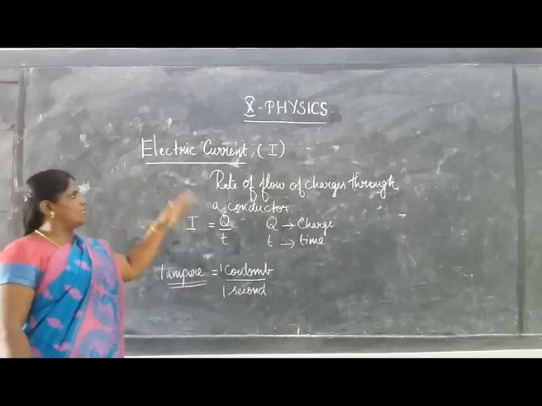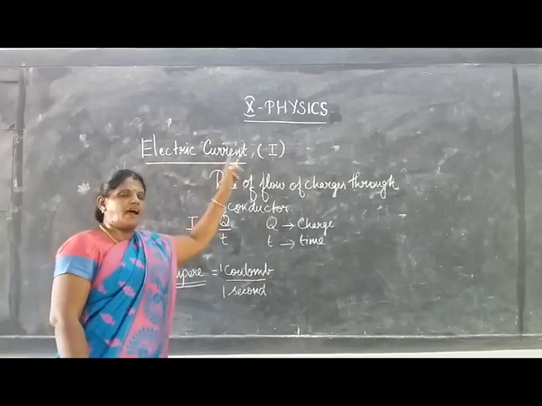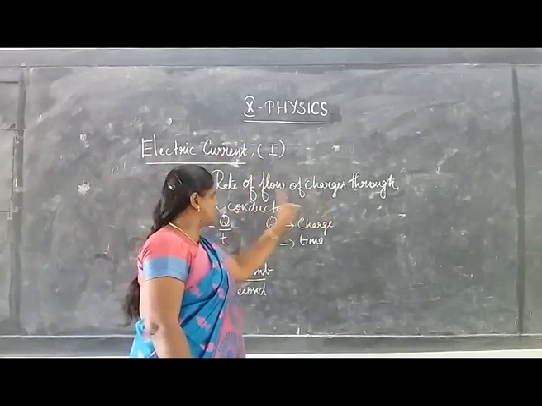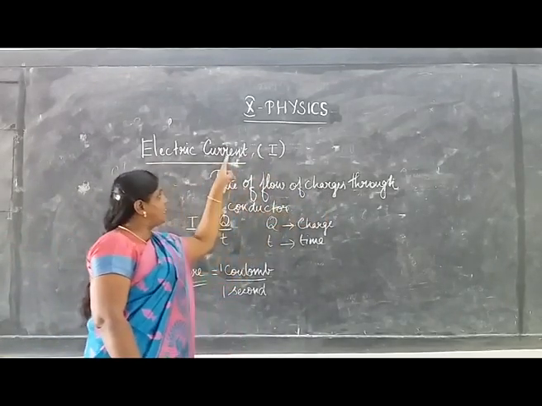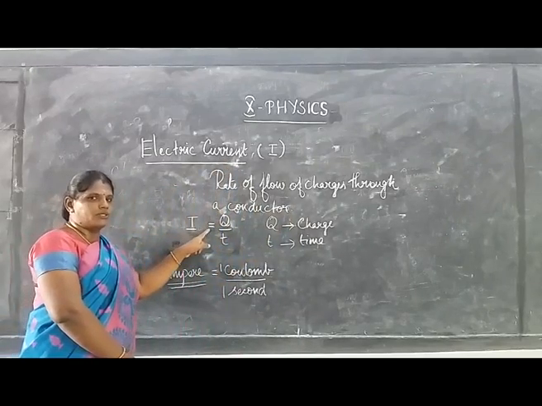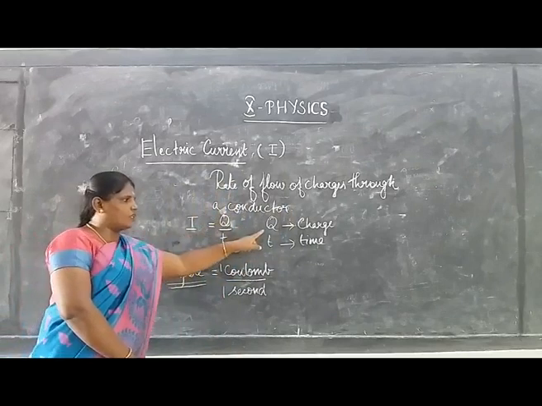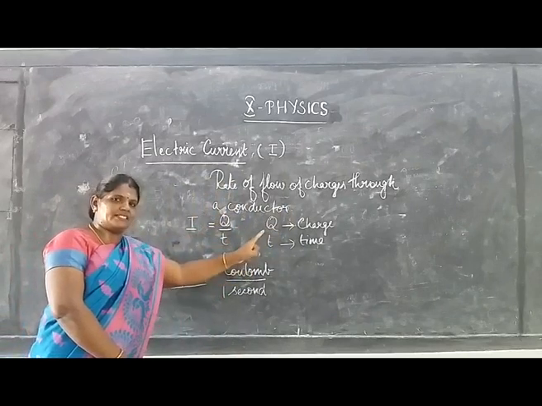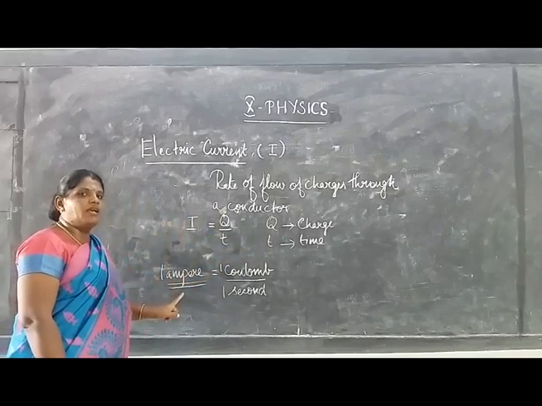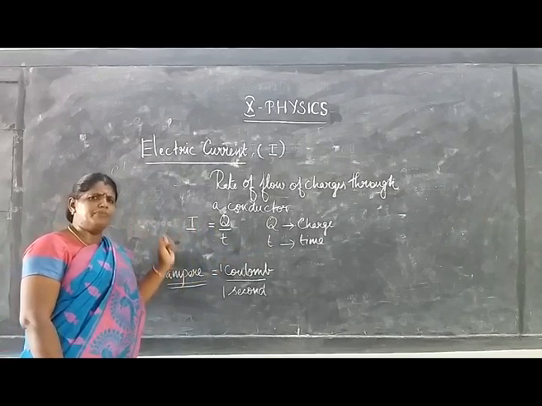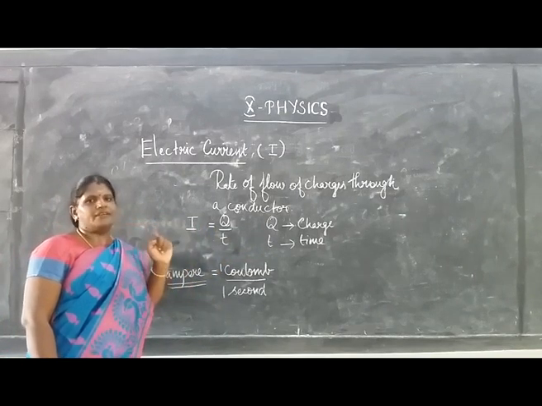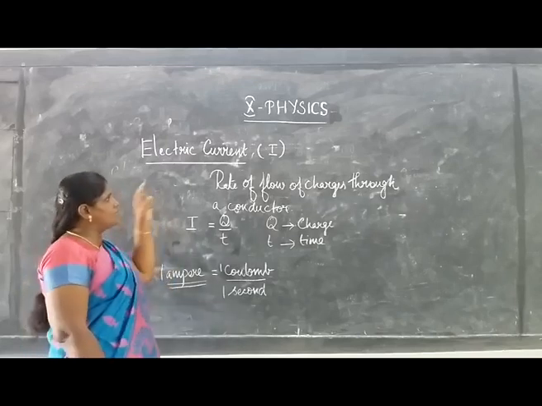See once, electric current I is defined as the rate of flow of charges through a conductor. Electric current is represented by the symbol I. I is equal to Q by T, where Q is the charge and T is the time, and the electric current is measured by the unit called ampere. Name the instrument which helps us to measure the current. The instrument which is used to measure the